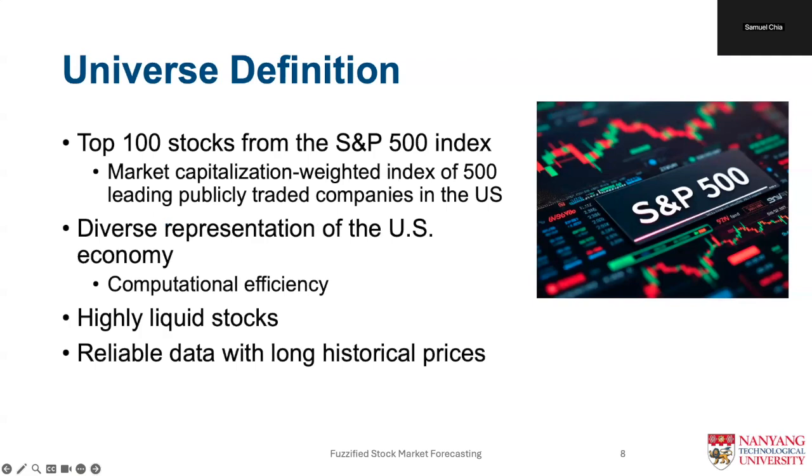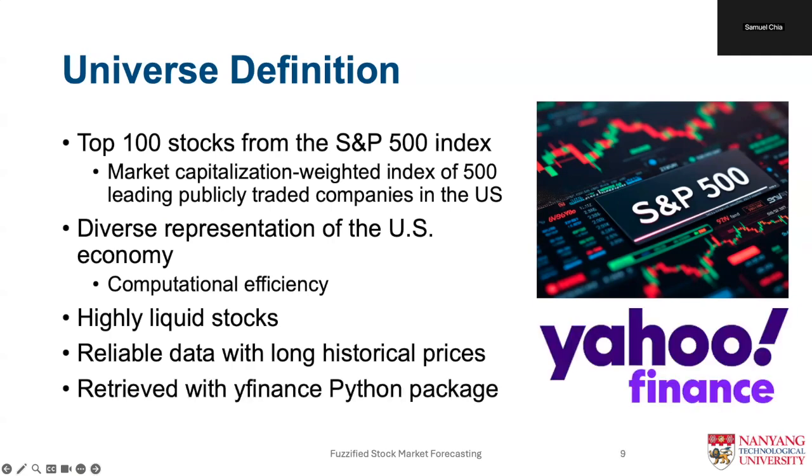As we are selecting stocks with large market capitalizations, due to the S&P 500 being a market cap weighted index, these stocks are typically the most liquid in the index. This liquidity is crucial for ensuring that our simulated trades have limited market impact, which helps us limit real-life market frictions, such as shorting costs and other transaction-related expenses. This is crucial for applying our research to real-world trading environments. In choosing stocks of large companies, we also ensure that we have more reliable data and longer historical prices that can encompass significant market events and various market conditions over the past few decades.